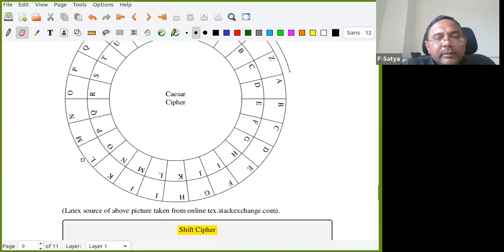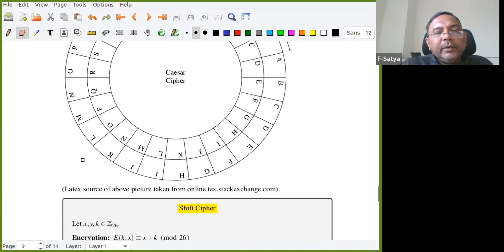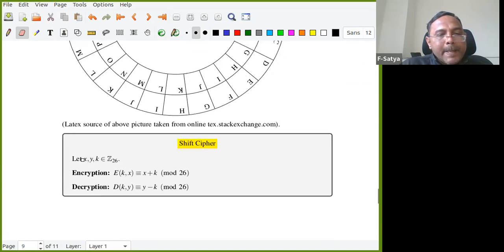To explain with some examples, let us see this. This is called the shift cipher. My alphabet is Z26, which means I'm converting A, B, C, D to numbers. These three, X, Y, K, are taken from Z26.